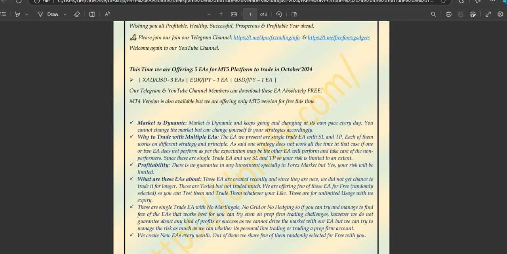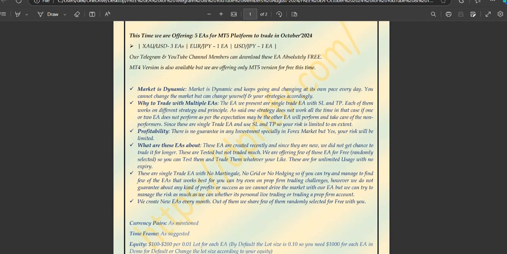So we are providing these expert advisors for free. We generally create multiple expert advisors every month, and out of them we are providing just a few for free. Those are randomly selected. We have not specially selected these expert advisors. These are all single trade expert advisors. They are not using any kind of martingale, no grid, no hedging.